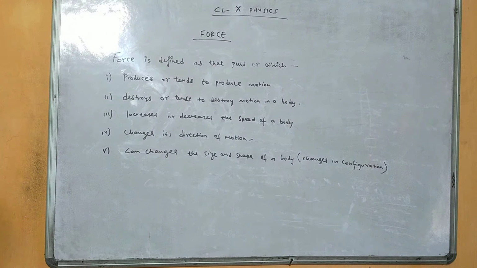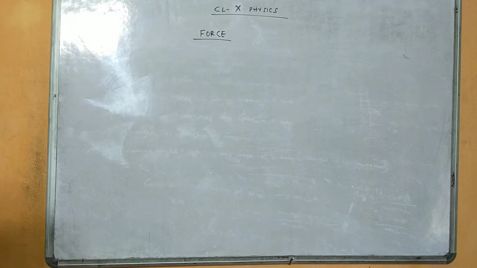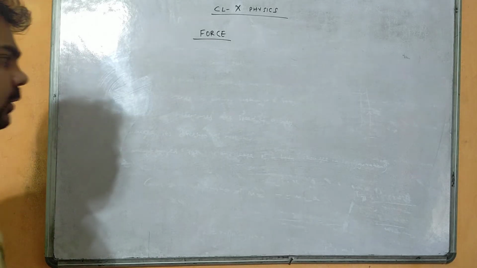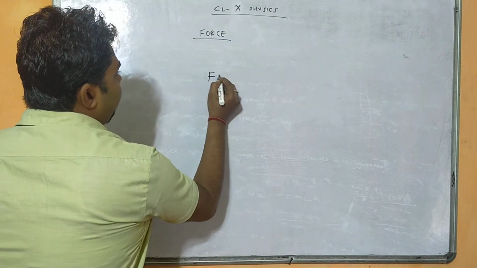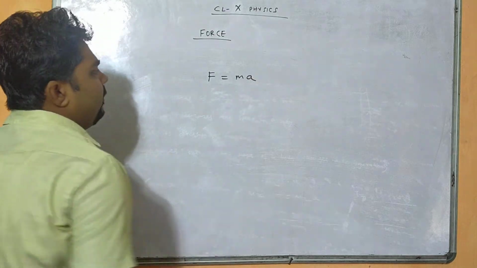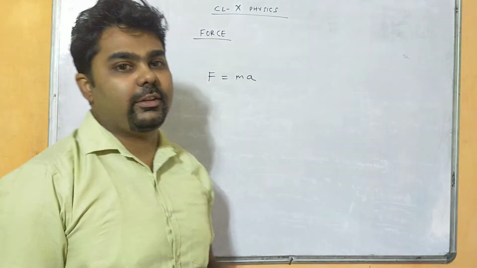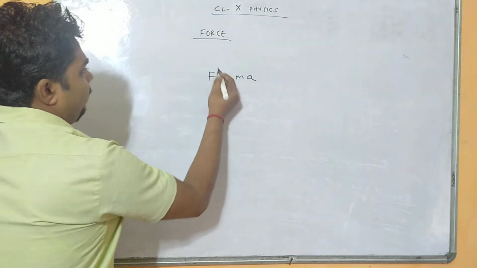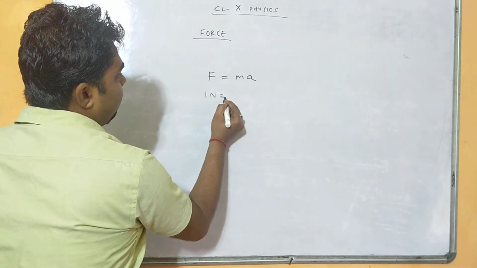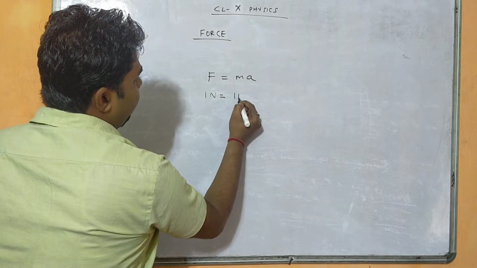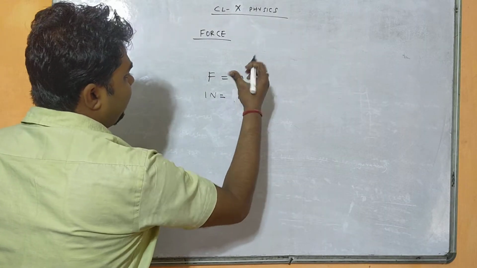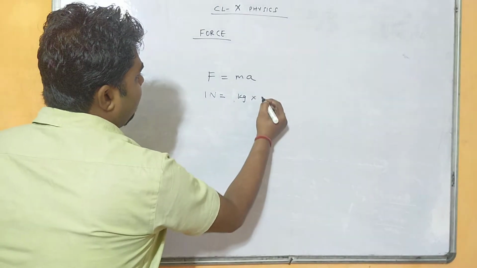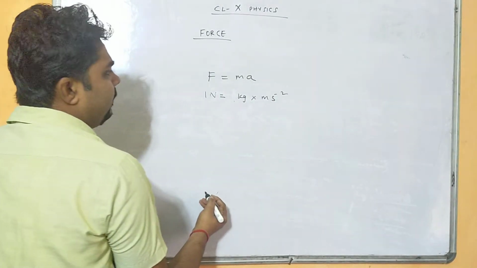So these are the different effects of forces. So according to Newton's second law of motion, F equals ma. That means force is the product of mass and acceleration, right? So what will be its SI unit? So the SI unit of force is 1 Newton, and mass is 1 kg, and here meter per second square, right?